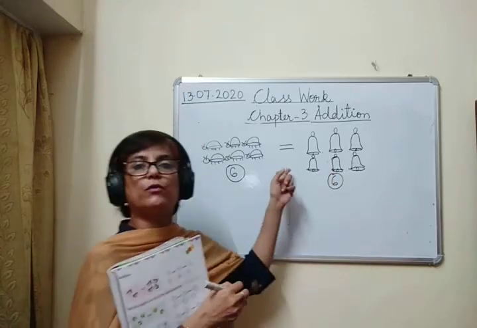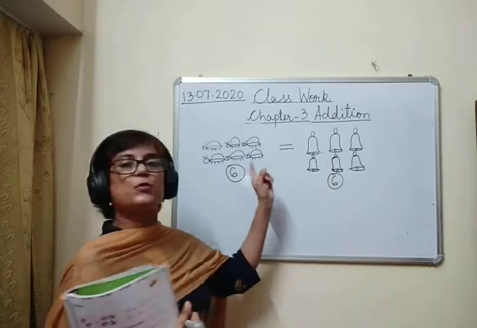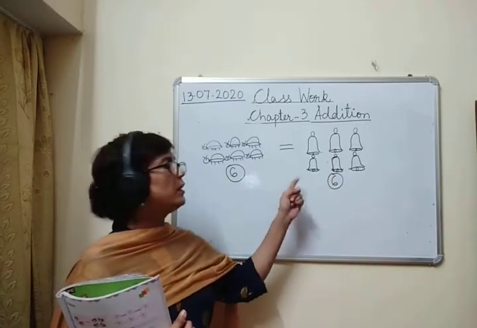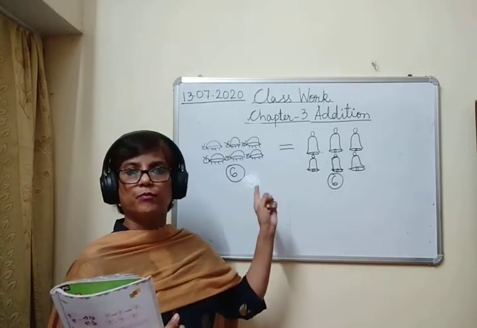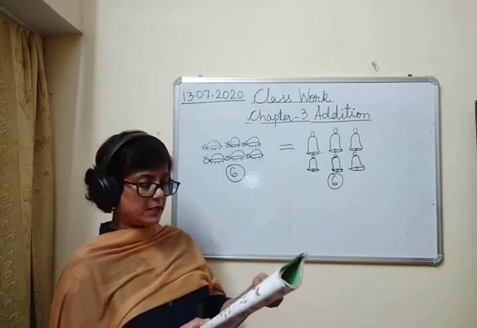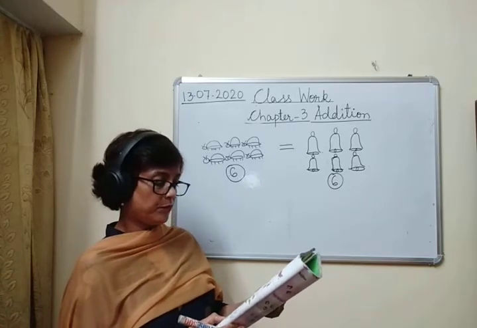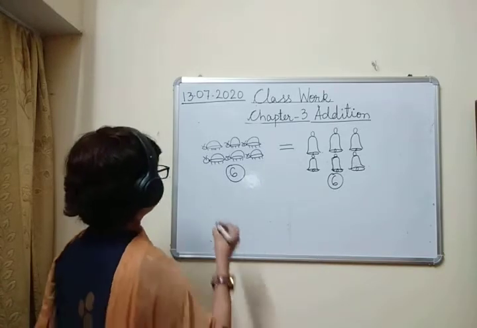Since there is sign of is equal to in between, बीच में किसका sign है? Is equal to का sign है. So दोनों side में number of things should be same. Okay? Let us see the next example. On this side we have